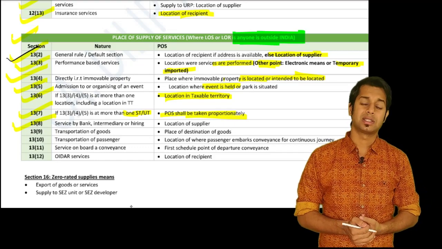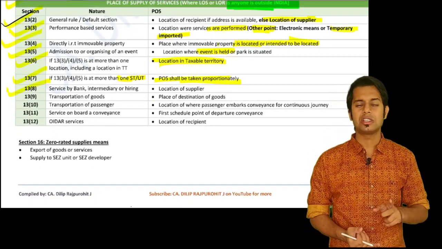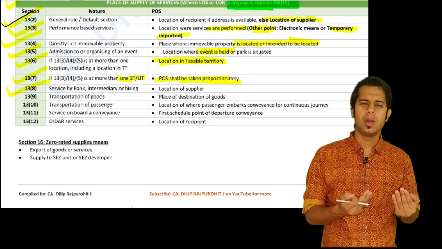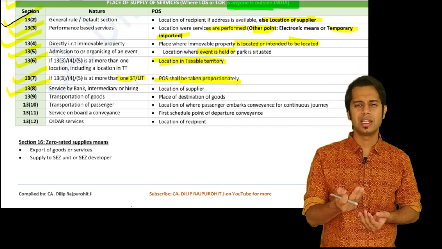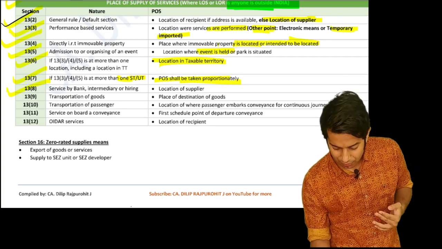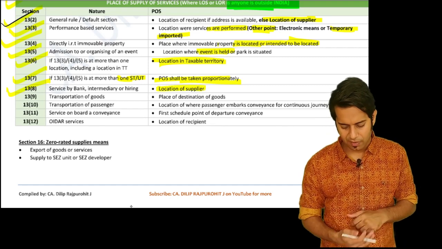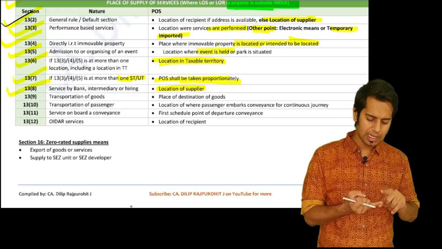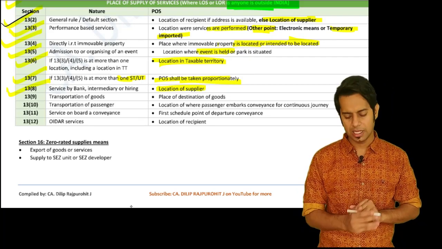Next, section 12 section 13 subsection 8, very important. Services provided by banks, or intermediary services, or hiring of all means of transport excluding yacht and including vessel, but excluding yacht, for a period of more than 1 month: for that, the location of supplier will be the place of supply. In case of bank, intermediary services and hiring of means of transport, the location of supplier will be the place of supply.